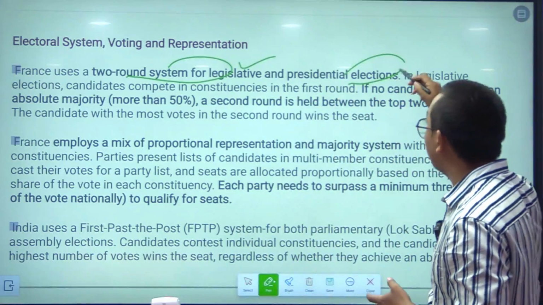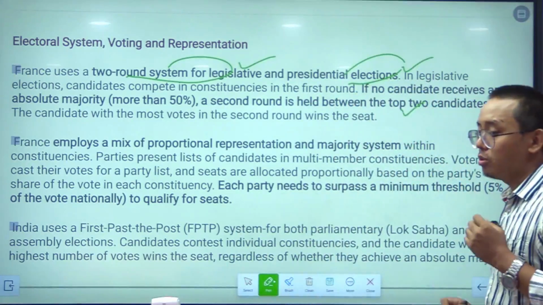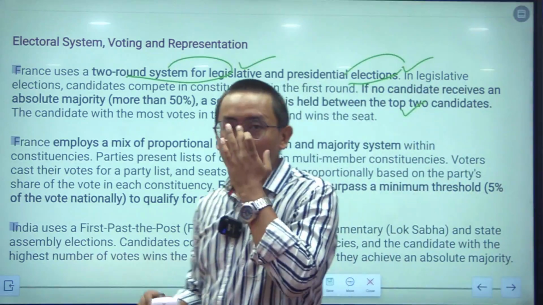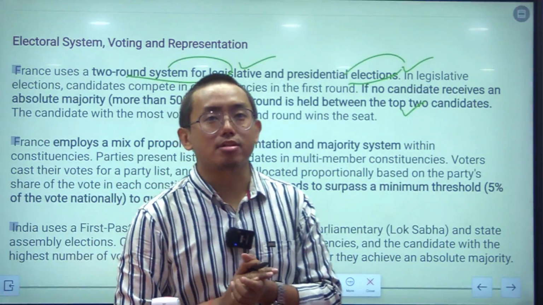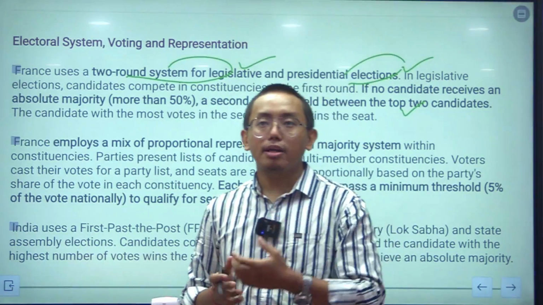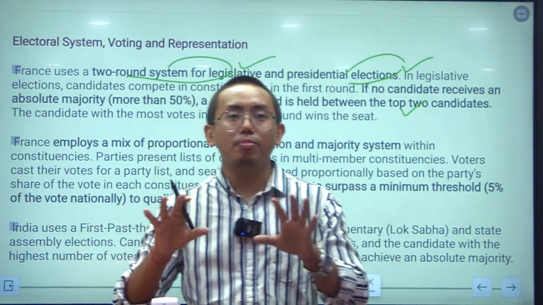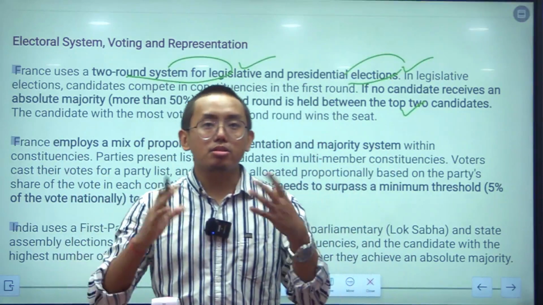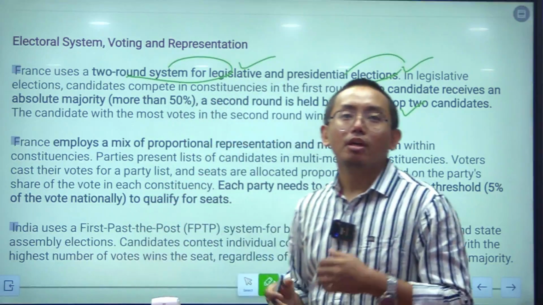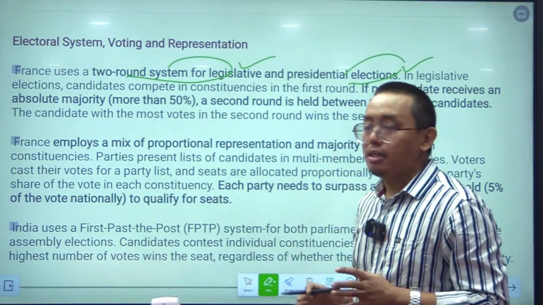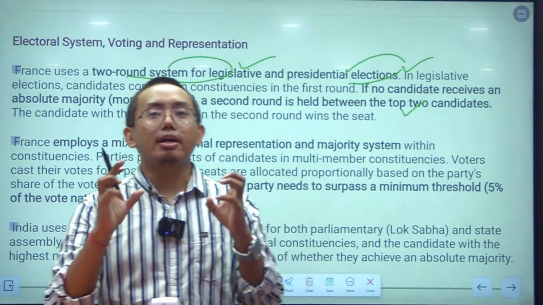So, France follows the two-round system, and what happens in the two-round system is, in the first round, different political parties come together and contest the election. If any one of the political parties contesting the election does not get the majority, which is 50% plus one vote, then the two largest parties which have got the most votes will come together and contest the election.